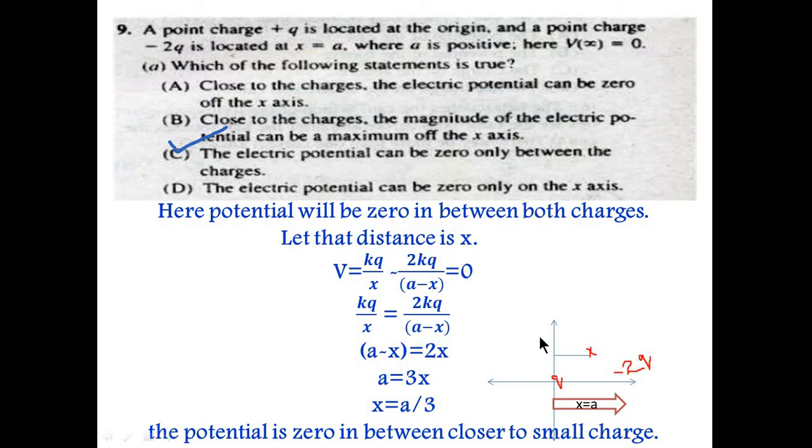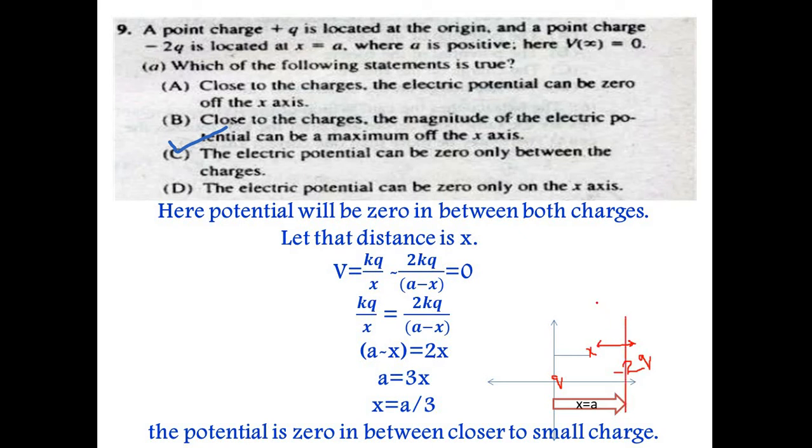Let the distance be x, closer to the small charge, where possibly the potential would be 0. Taking the potential at this point, for q it would be kq by x, and for the minus 2q charge the potential would be 2kq with a negative sign, as in potential we simply add the potentials with their signs. So minus 2kq over the distance, which is a minus x, because the total distance is a.